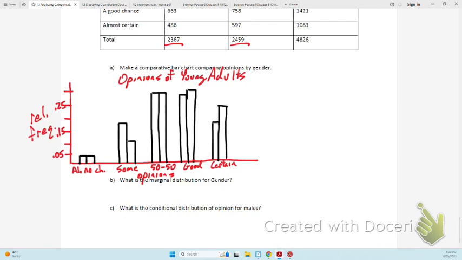Let's add a legend to it. So we're talking about males and females. So let's shade in the males.